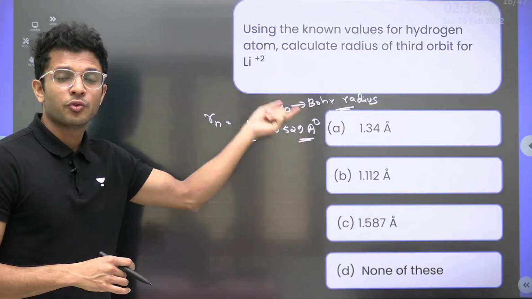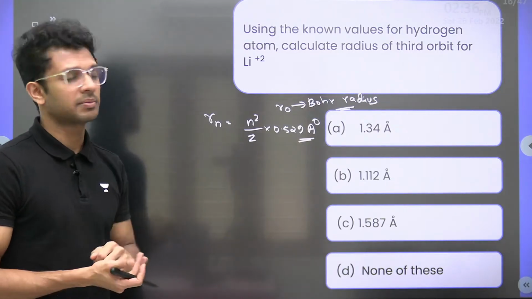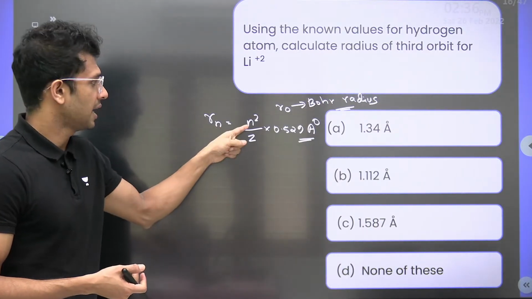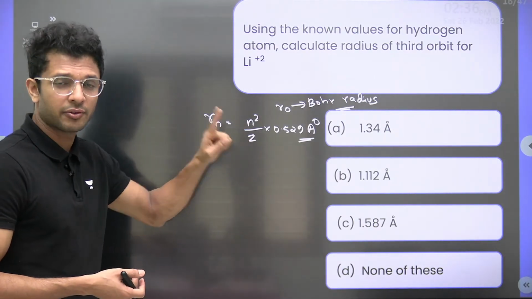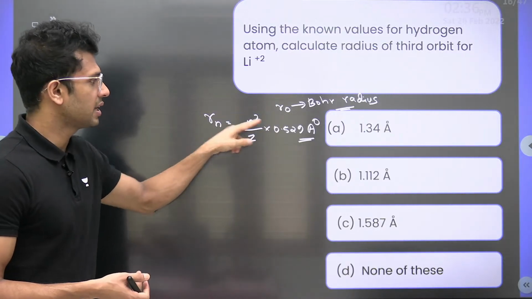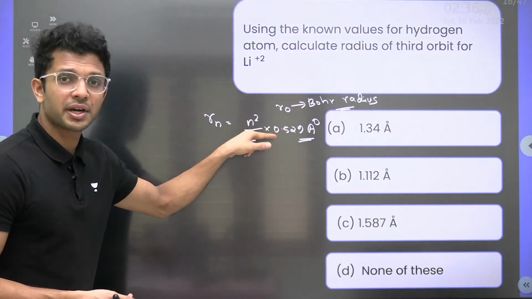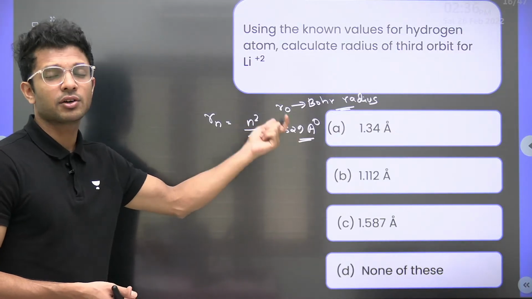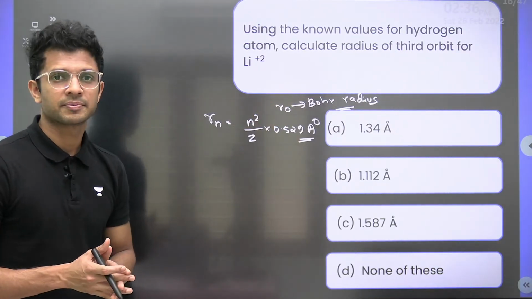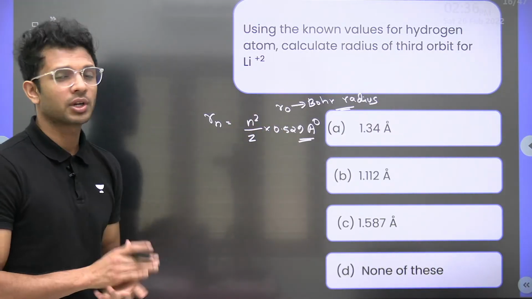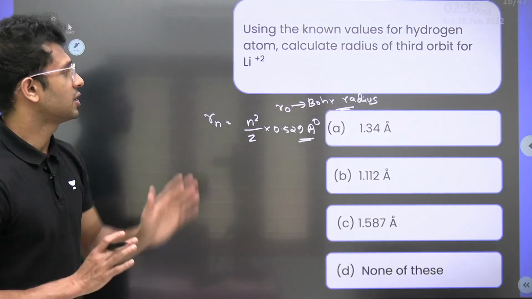Because they claim for the first orbit of hydrogen atom, what will be the radius? N equal to 1, Z equal to 1. First orbit of hydrogen: 1 by 1 into 0.529, which is 0.529. That means 0.529 is the radius of the first orbit of hydrogen atom. So that's why the name Bohr radius. Anyway, that's not our concern here.